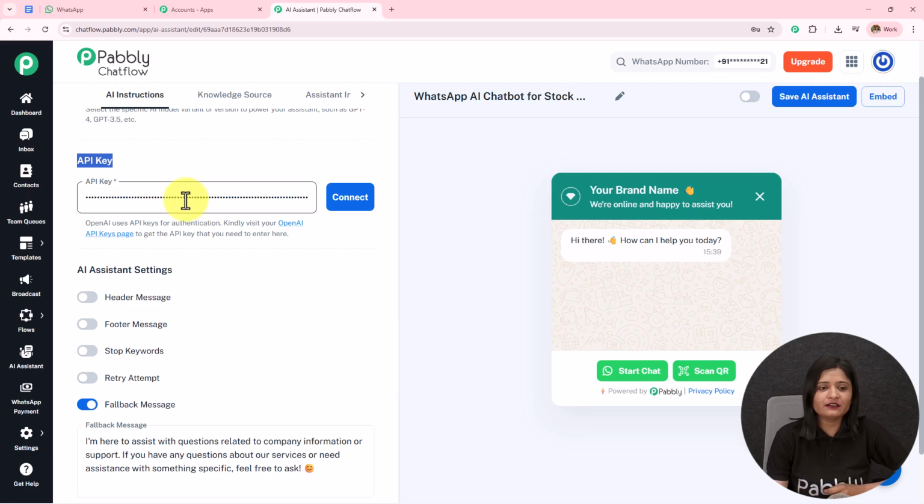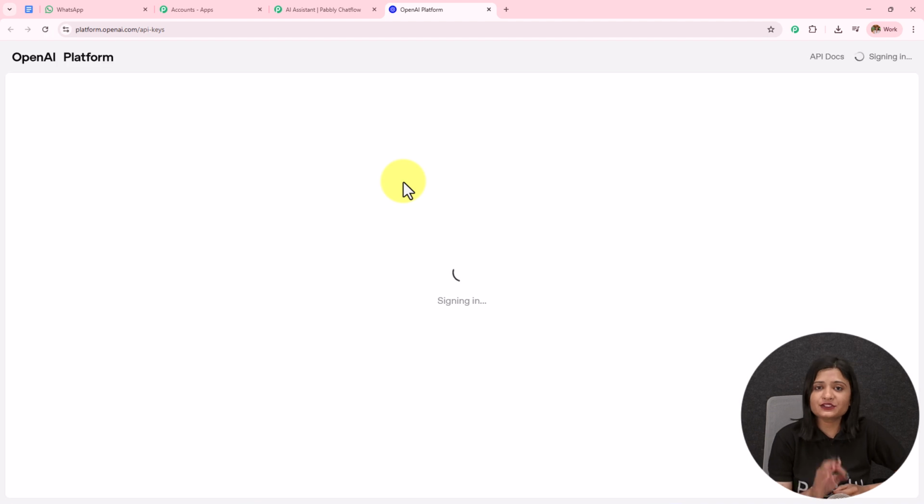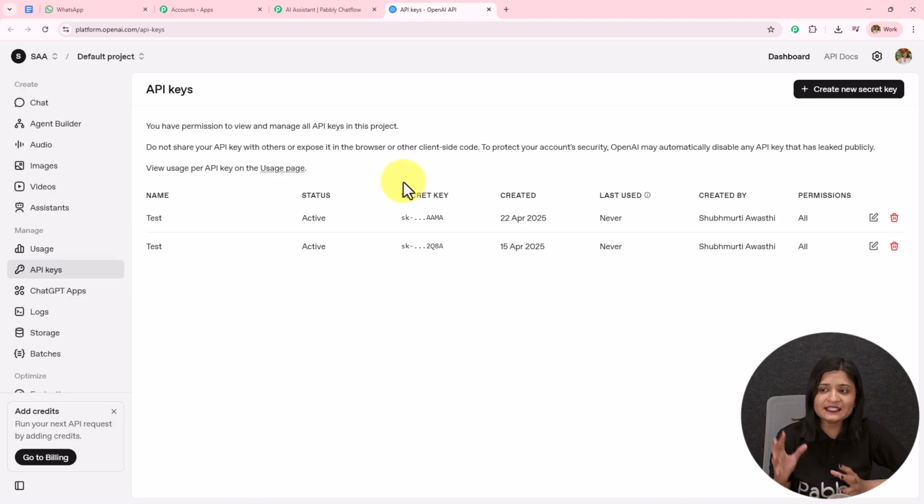I have already entered the API key. I'm going to click on this connect. You will see OpenAI key saved successfully. Now I'm on the paid account of OpenAI, and it is necessary that you also have a paid account of OpenAI. To get this API key, you have to click on this hyperlink, and it is going to take you to the API keys page of OpenAI.